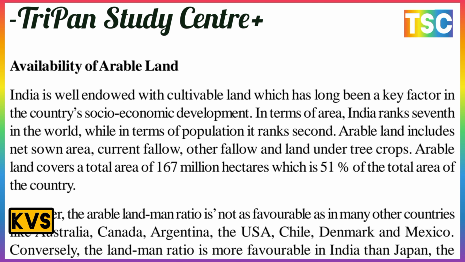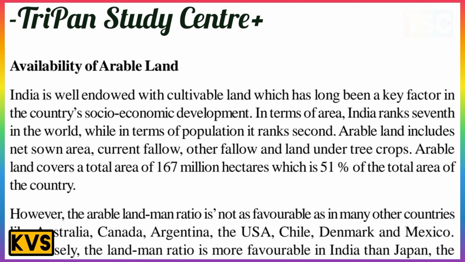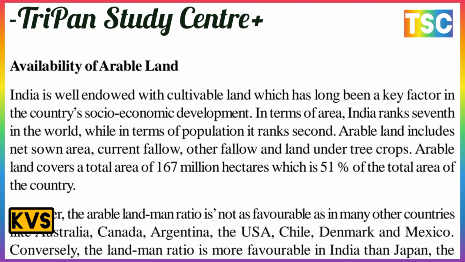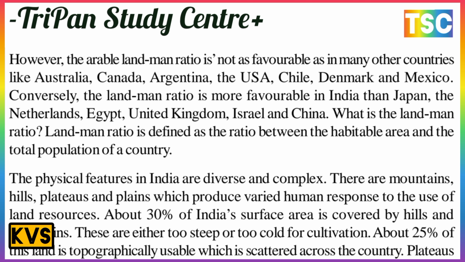Arable land includes net sown area, current fallow and other fallow, and land under tree crops. Arable land covers a total area of 167 million hectares, which is 51% of the total area of the country.